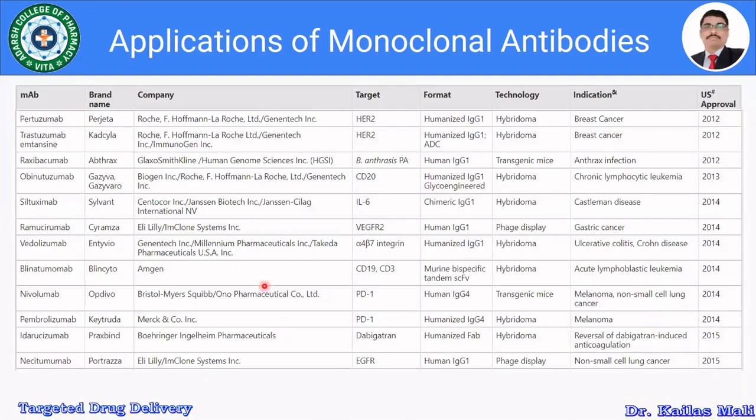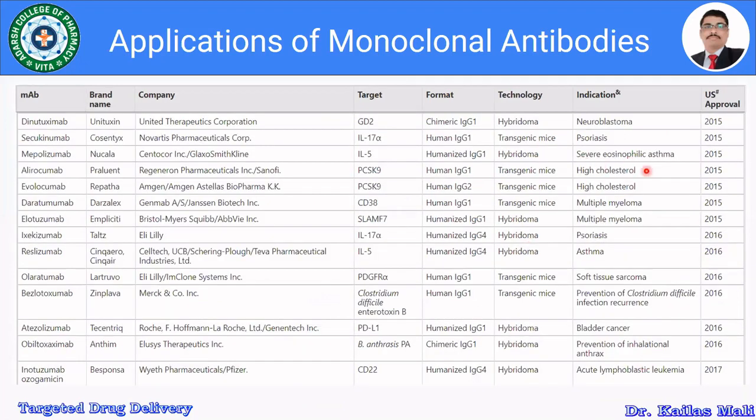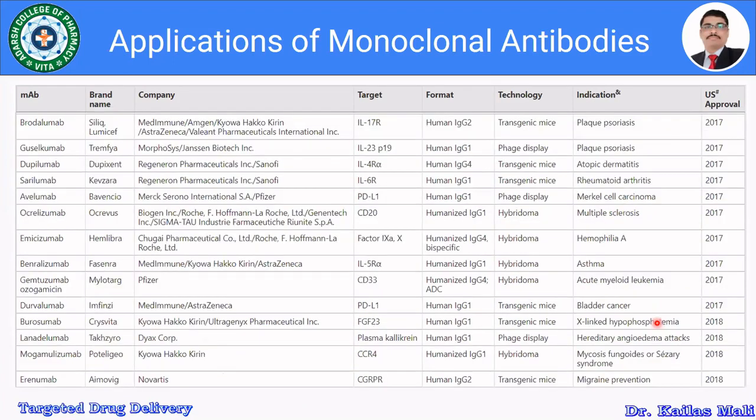Furthermore, here I have listed the remaining products available in the market, which are used for breast cancer, anthrax, chronic lymphocytic leukemia, Castleman disease, gastric cancer, ulcerative colitis, acute lymphoblastic leukemia, melanoma, non-small cell lung cancer, high cholesterol, psoriasis, soft tissue sarcoma, asthma, prevention of inhalation anthrax, bladder cancer, plaque psoriasis, atopic dermatitis, rheumatoid arthritis, Merkel cell carcinoma, hemophilia A, hereditary angioedema attack, and migraine prevention.